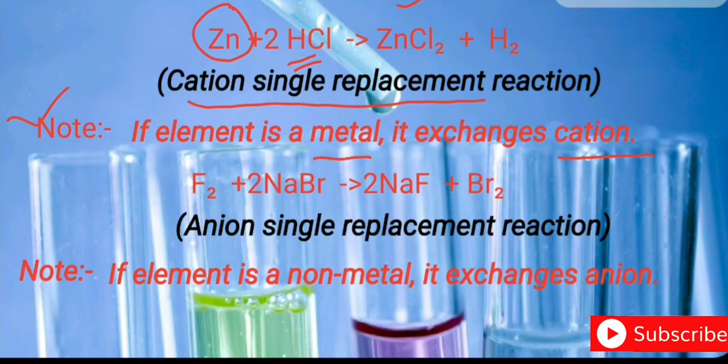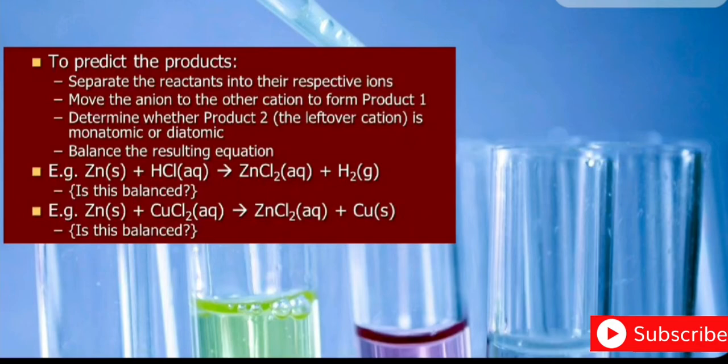You can see here fluorine replaces the anion from its compound. Hence, the type of reaction is anion single replacement reaction. If the element is a non-metal, it exchanges the anion, and the name of the substitution reaction is anion single replacement reaction. Now, how to predict the product?